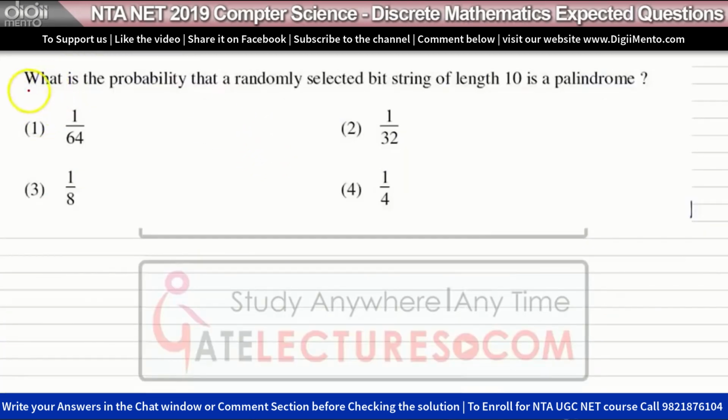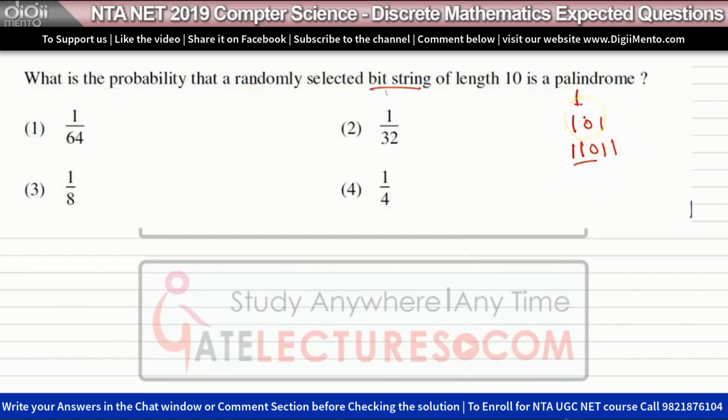Question number 4 of UGC NET December 2016. What is the probability that a randomly selected bit string of length 10 is a palindrome? So what is a palindrome? A palindrome means the string is the same from both sides. If you read the string from any side, it will be the same, like 101, 101, or 110, 11, 110, 11. So the second part of the string is the mirror image of the first part.